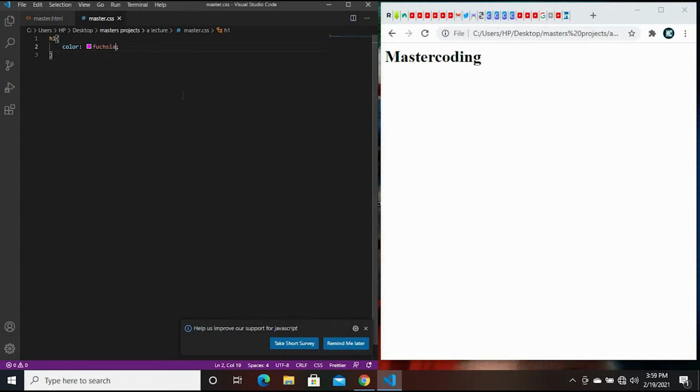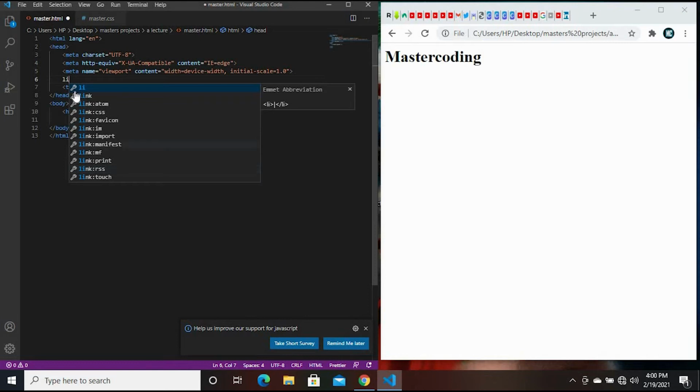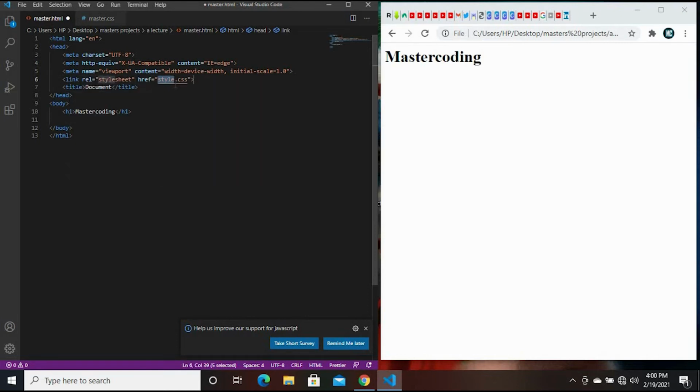So that is not all. We have to link our CSS file with our HTML file. So we go back to our HTML file because we link them up in our HTML file. Inside our head tag, that is where we are going to link them up. So we just type in link CSS over here, and then we type in our CSS file, master.css.